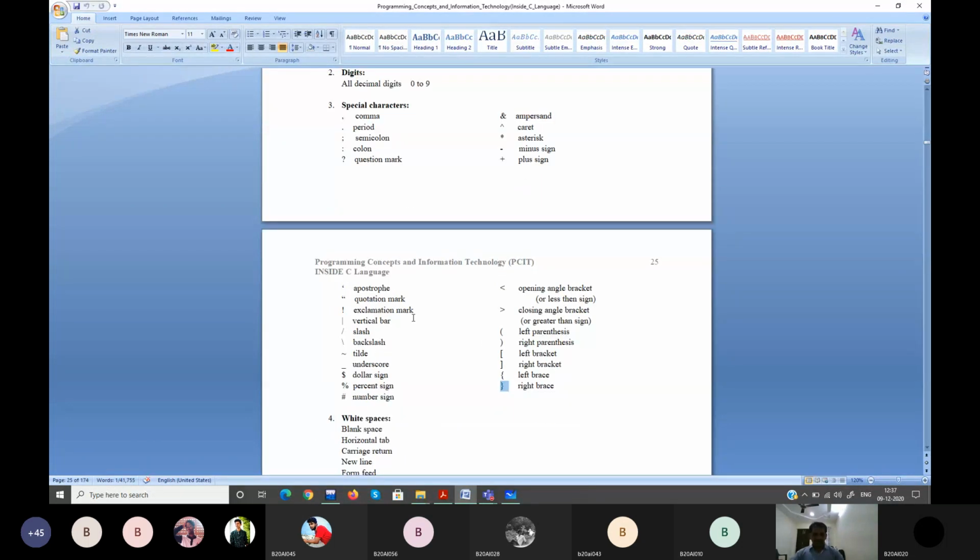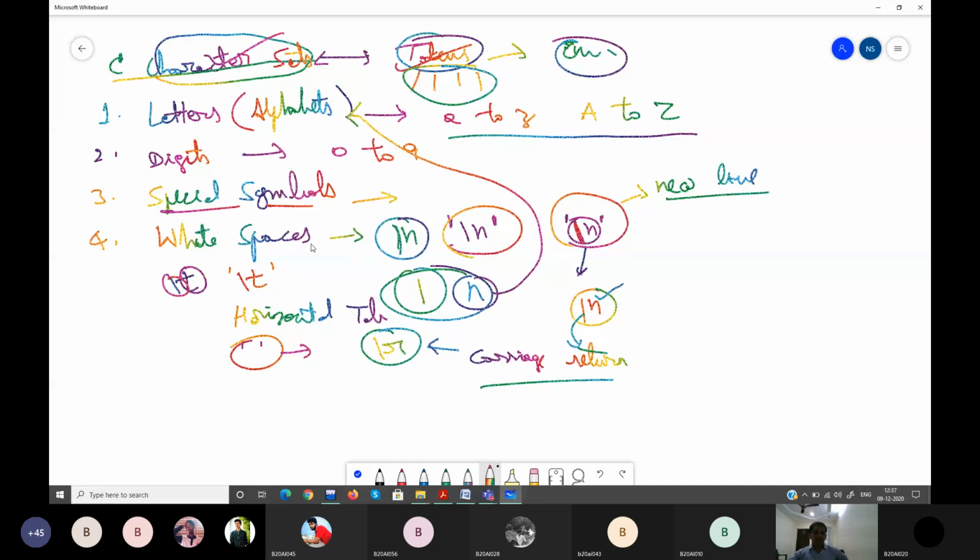So that's what about character sets. What are those character sets? You have letters, digits, special symbols, white spaces. There are so many white spaces. I have not discussed all the white spaces, but I discussed a few of the white spaces which are important for you. Slash b also. This is called backspace.